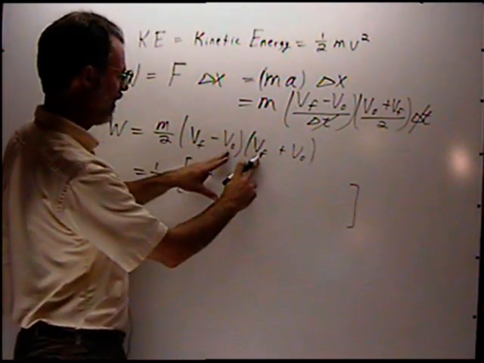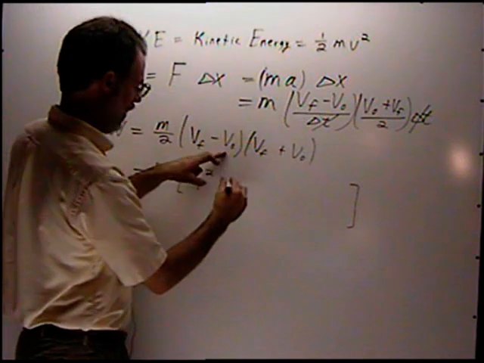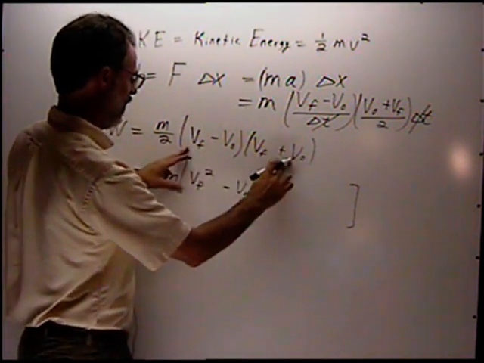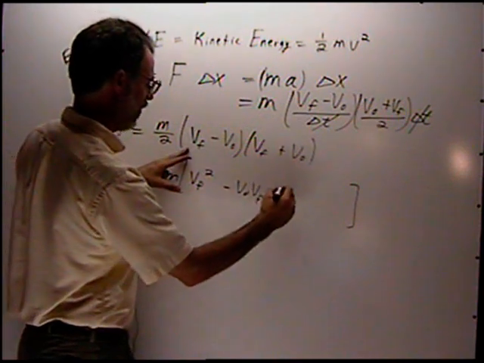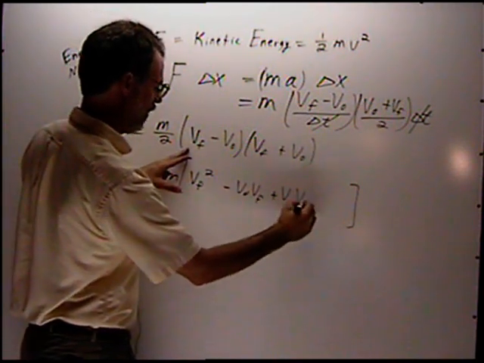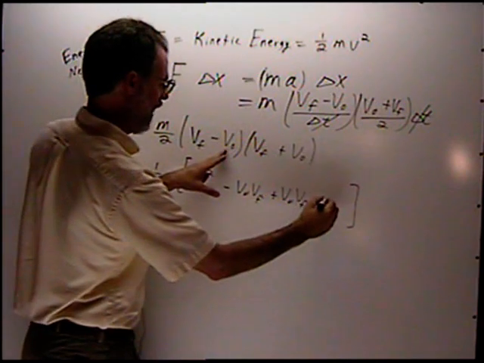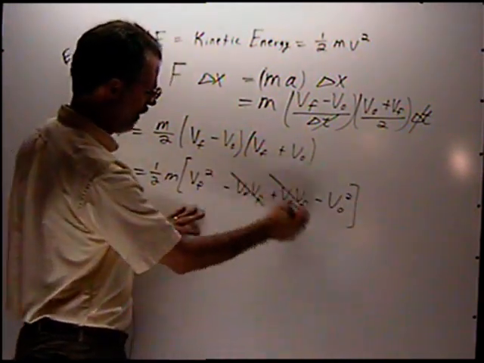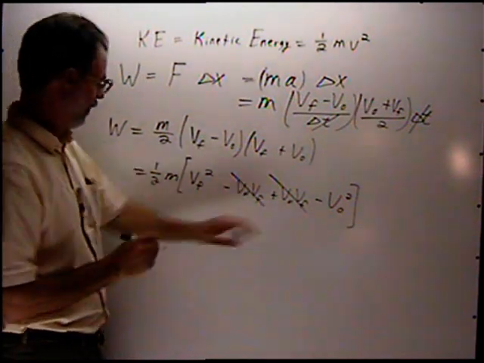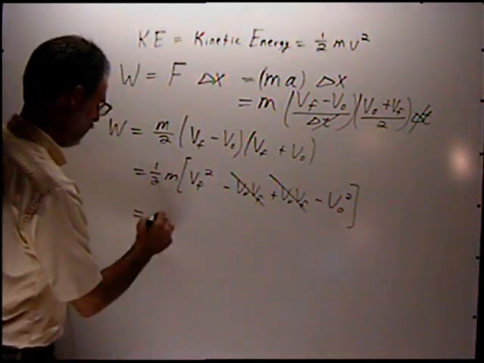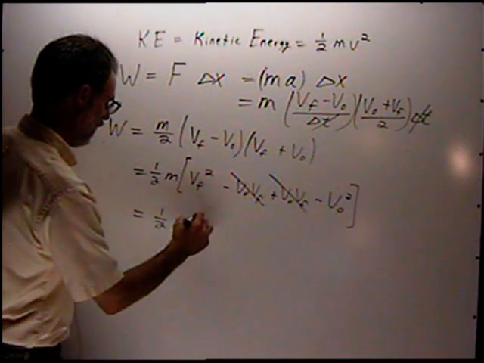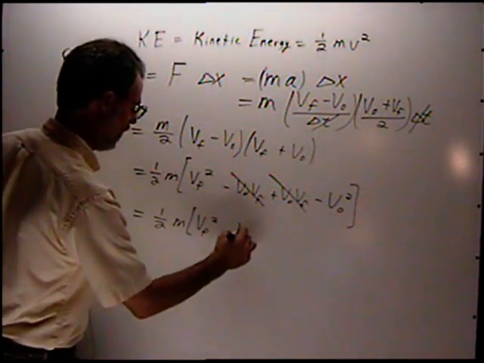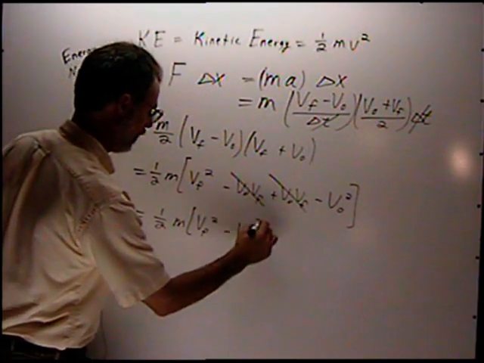My inner product is minus Vo Vf, the outer product is plus Vo Vf, and then minus Vo squared. Notice these cancel out, they add up to 0, and what I'm left with is 1/2 m times the final velocity squared minus the initial velocity squared.